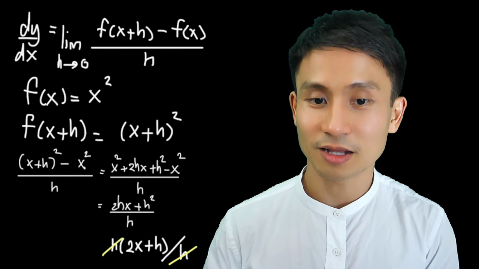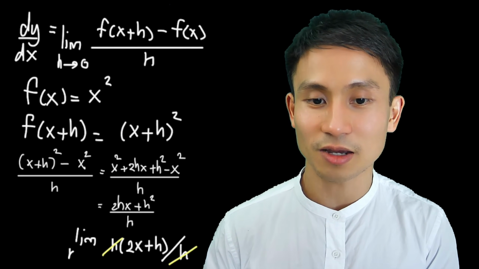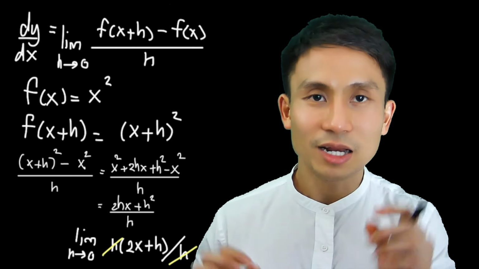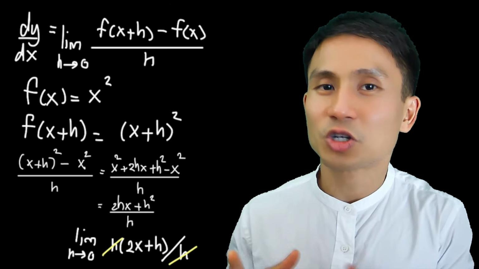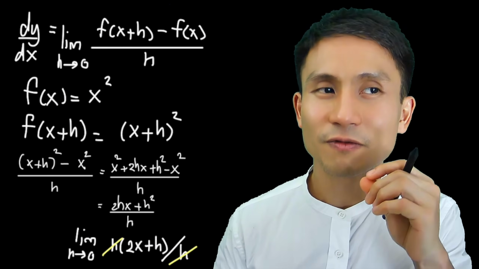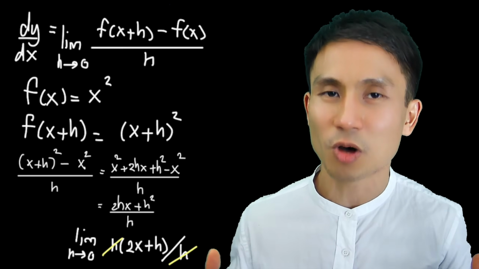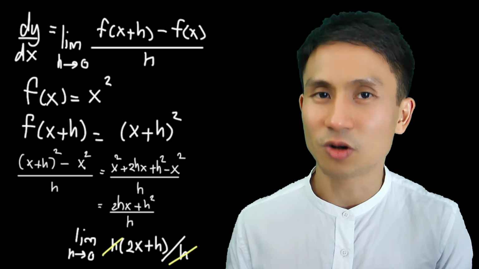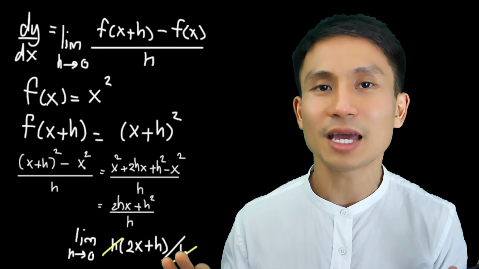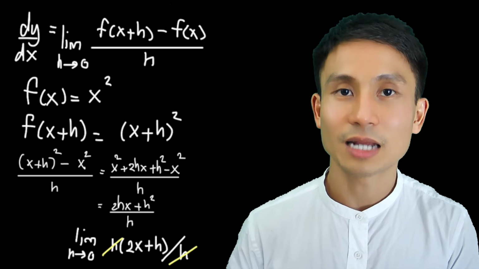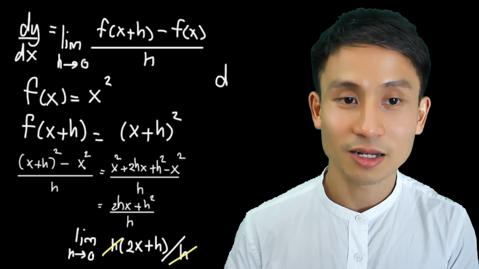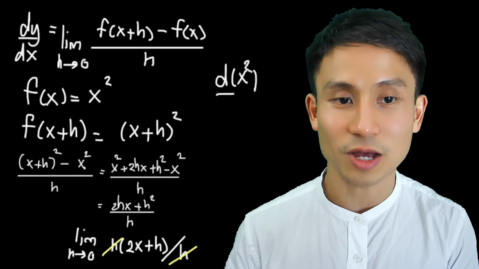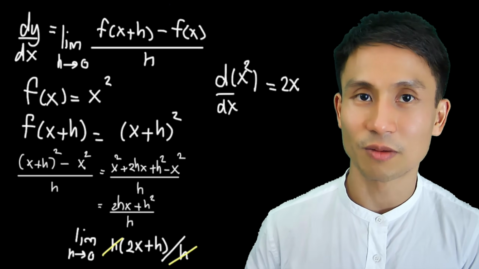We shouldn't forget that we take the limit of this whole thing when h approaches 0. And when h approaches 0, whatever the 2x is, h will be very small. And we call that negligible, which will be disregarded or ignored. And that leaves the whole thing with just 2x. That means we can finalize up here that the derivative of x squared is just 2x from first principle.